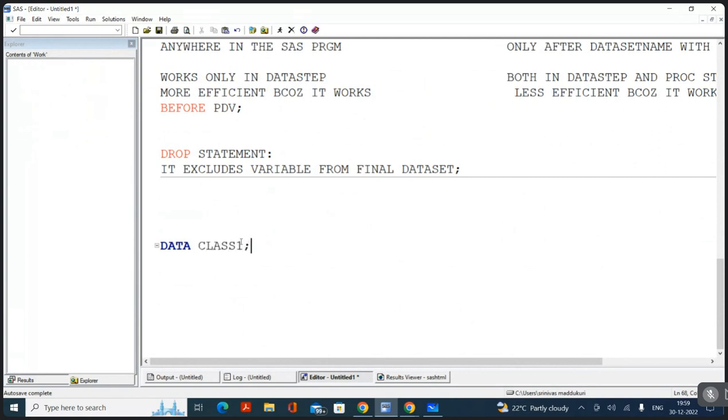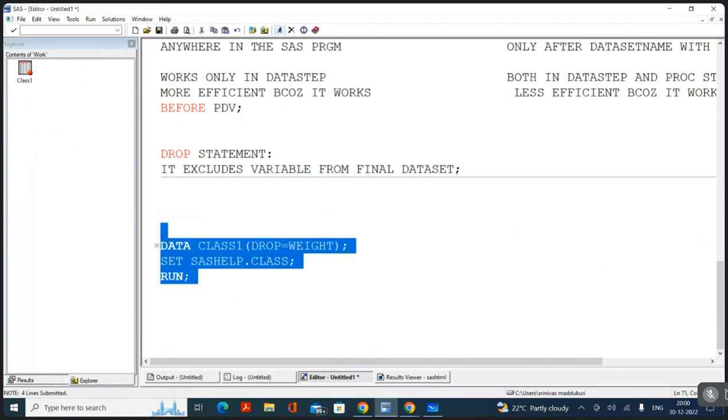According to your current knowledge, you will write the data set name, open the parenthesis, and write drop equal to weight. Now you will get all the variables except weight, because we are dropping it.